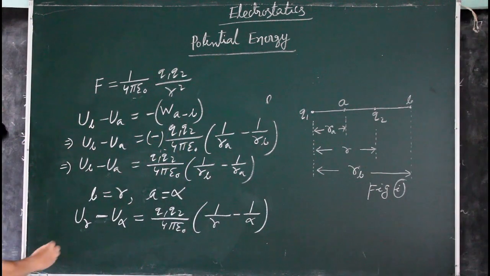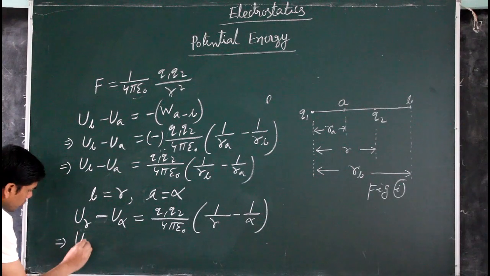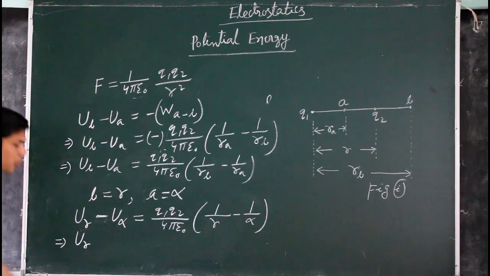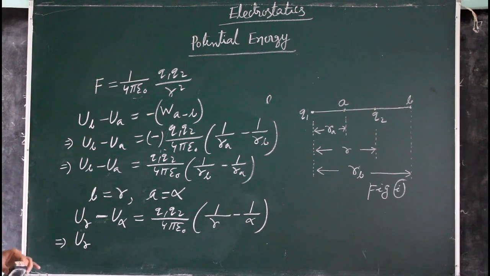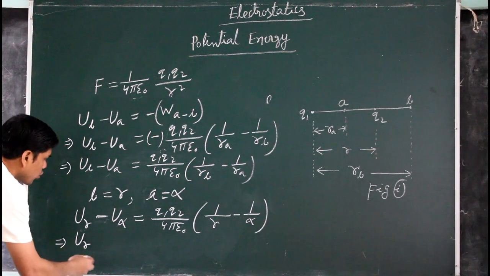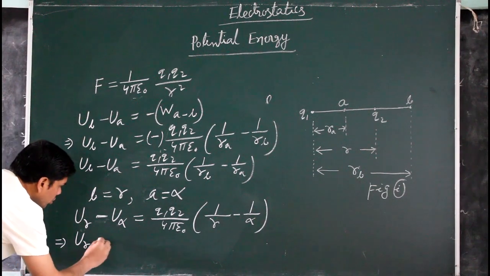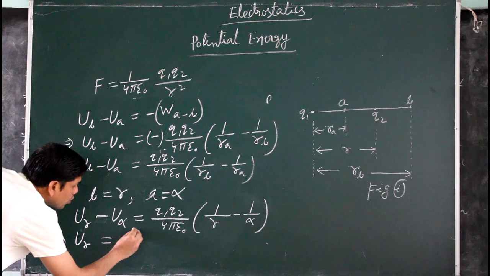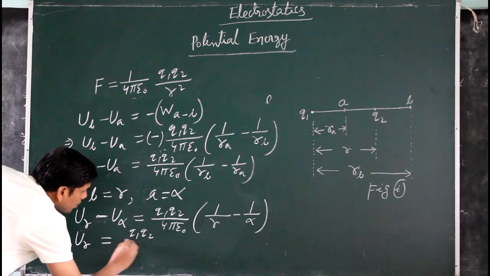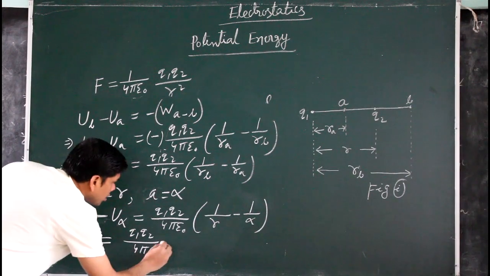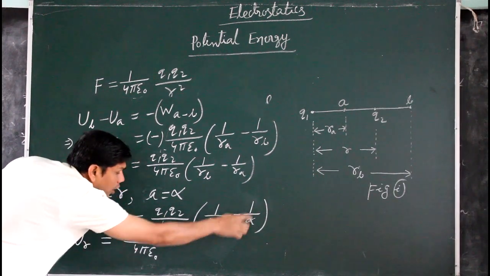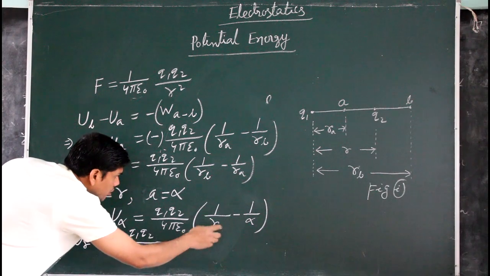Now the potential energy due to these point charges when separated at infinite distance is 0, we have to consider. So U_infinity equals 0, and U_r equals Q1 Q2 by 4 pi epsilon naught r, since 1 by infinity equals 0.